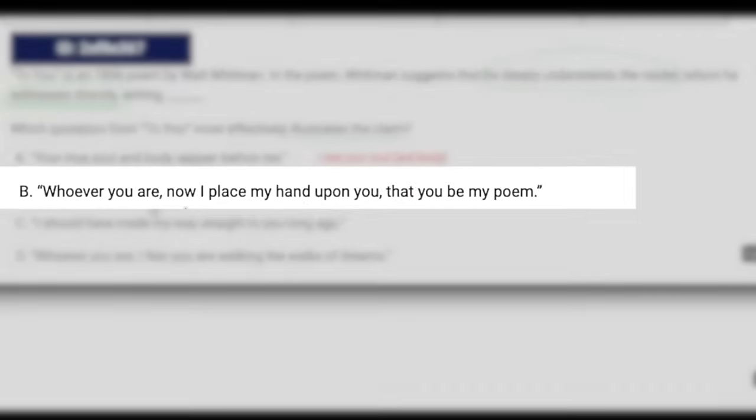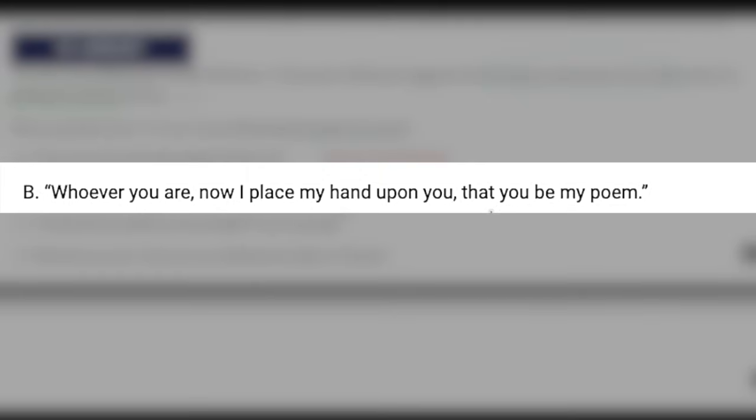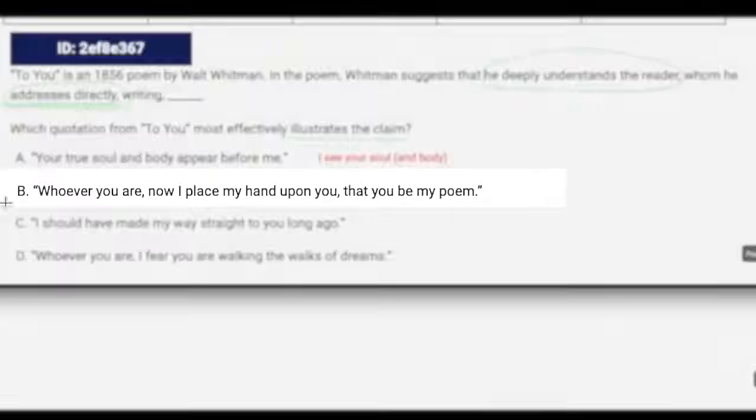Whoever you are now, I place my hand upon you that you be my poem. So he is, again, addressing us directly, but in this case, he's telling us that he puts his hand on us and makes us his poem. I don't know exactly what that means, but it doesn't seem like it means he understands us. So we're going to get rid of B.